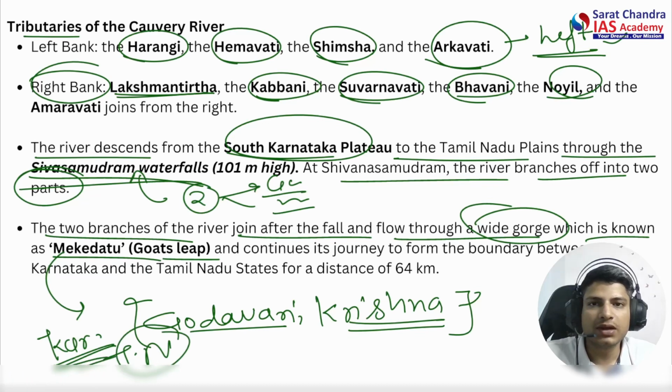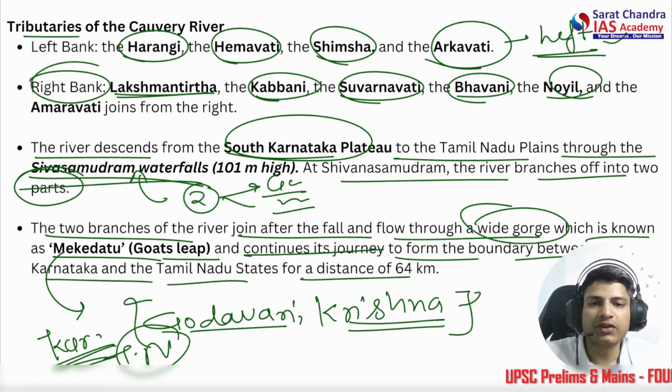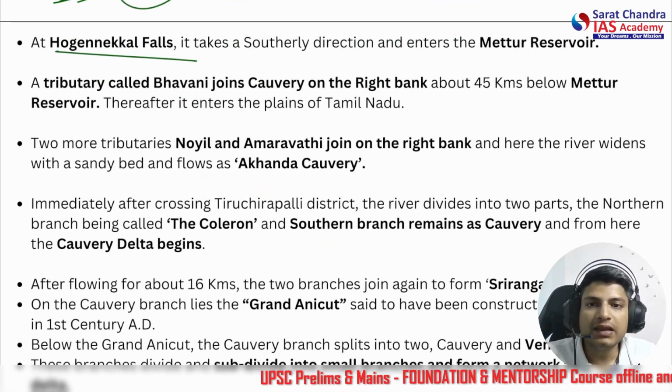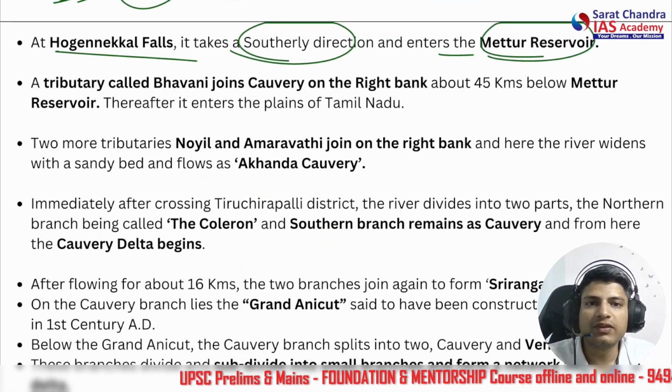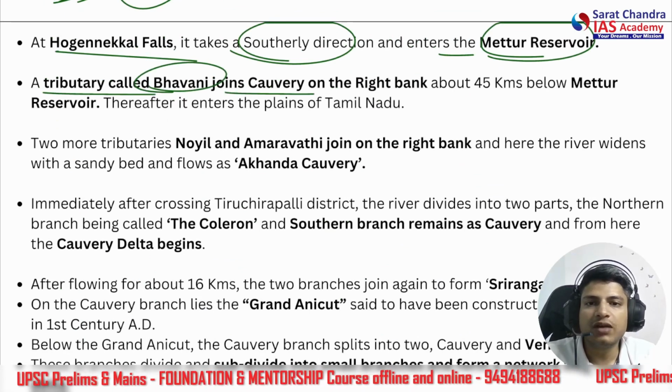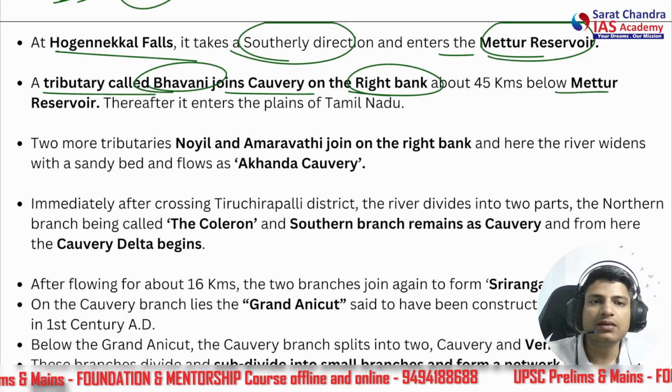Okay, we'll talk about that, and you must also read about it individually. It continues its journey to form the boundary between Karnataka and Tamil Nadu state for a distance of 64 kilometers. Okay, moving forward, at the Hoganakkal Falls, it takes a southerly direction and enters the Mettur Reservoir. This is in Tamil Nadu. Okay, a tributary called Bhavani joins Kaveri on the right bank from here, near the Mettur Reservoir.